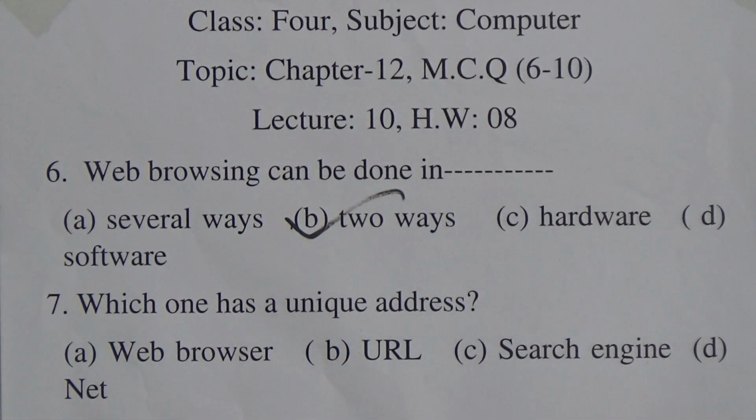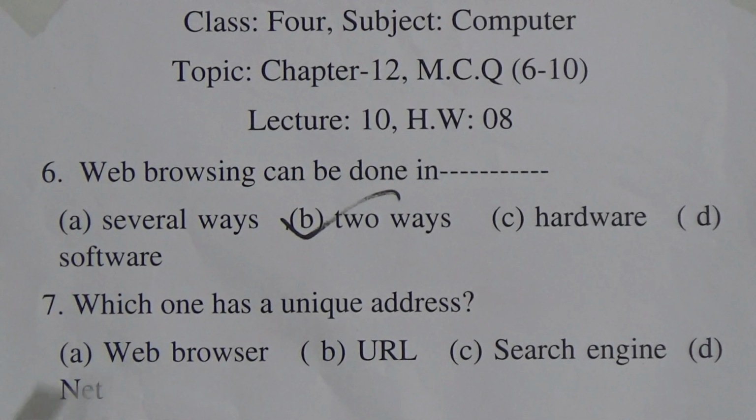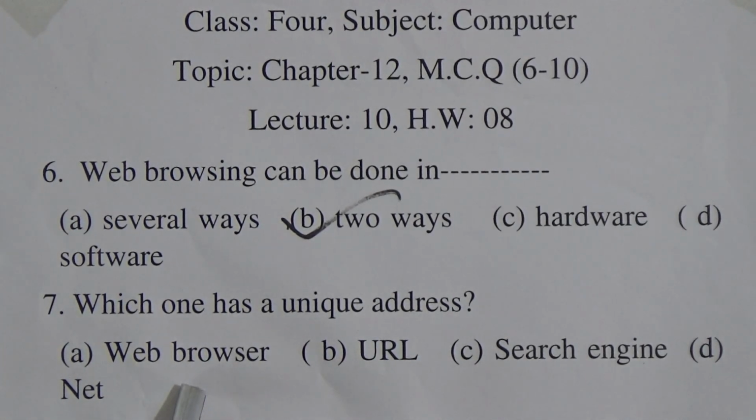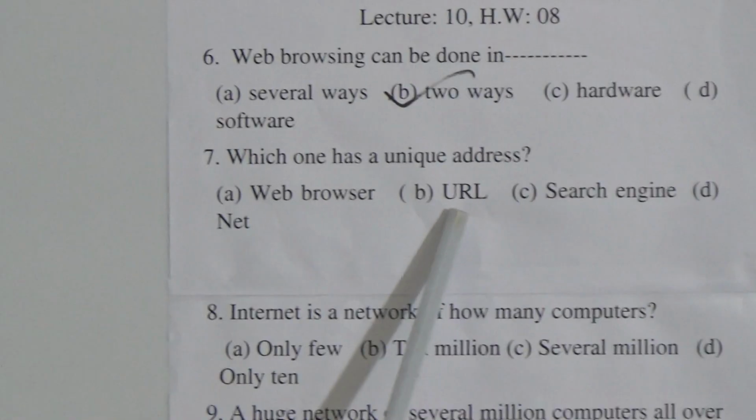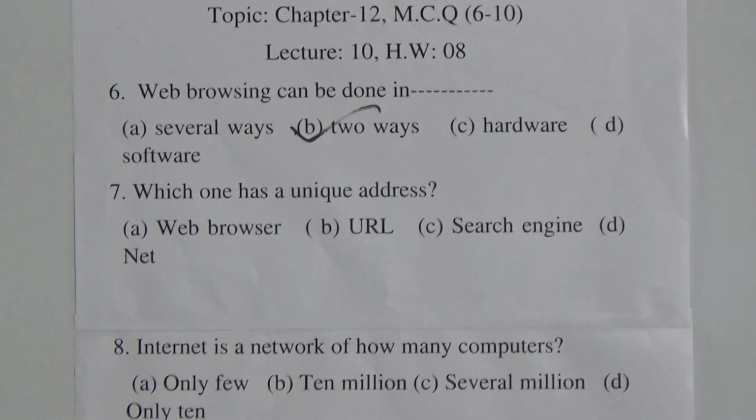Web browser, yes, I have told you that web browsers are programs. There are different types of web browser. In our last class, I told you, for example, Mozilla Firefox, Opera Mini, Google Chrome. These are examples of web browsers. Number B is URL.